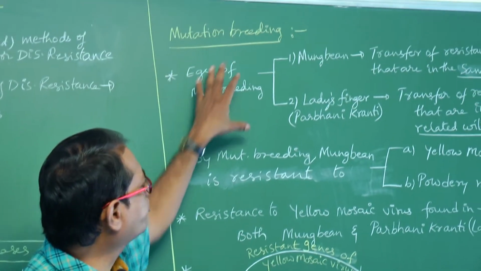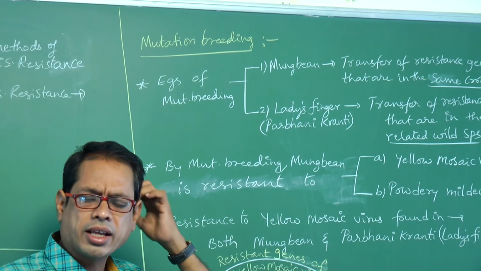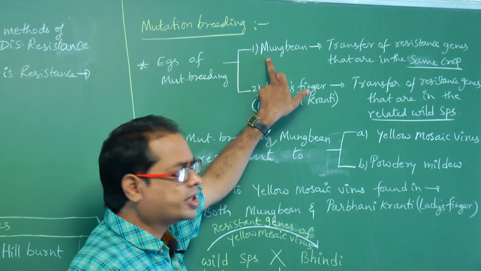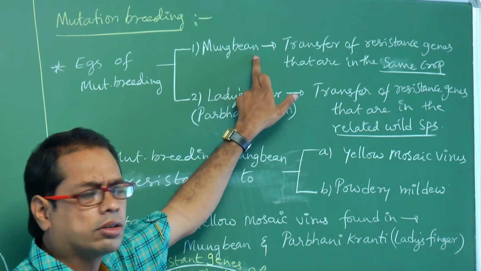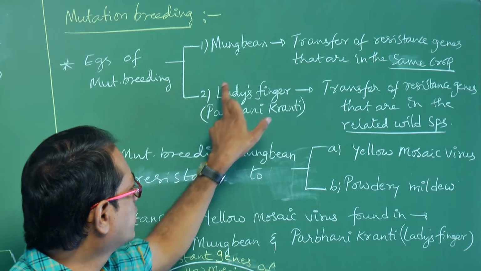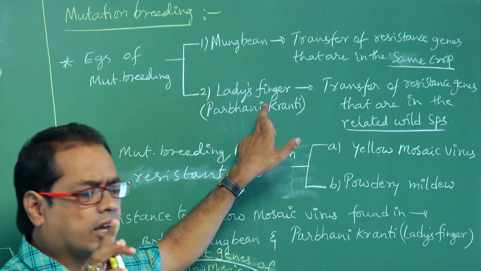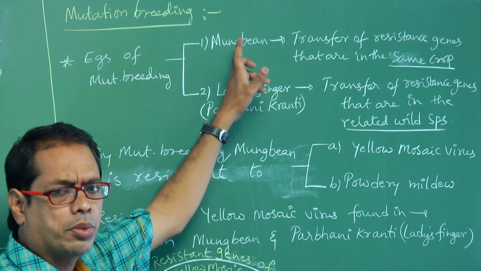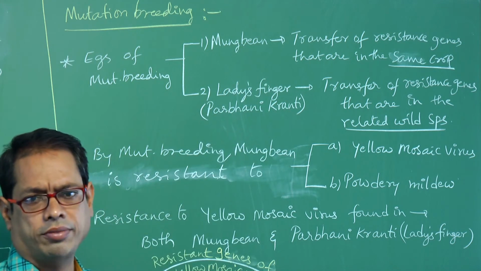So what are the examples of mutation breeding? There are two examples. One is called mung bean. Second one is lady's finger, that is also called Parbhani Kranti. Mung bean and Parbhani Kranti.